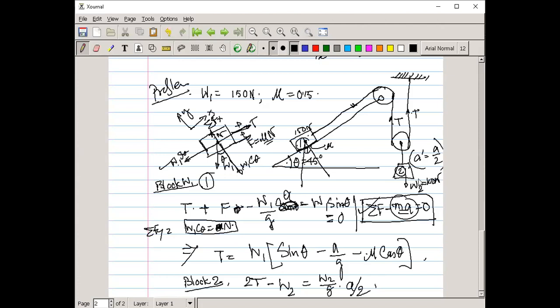Anyone have any confusion in these two equations, block 1 and block 2? Please reply.